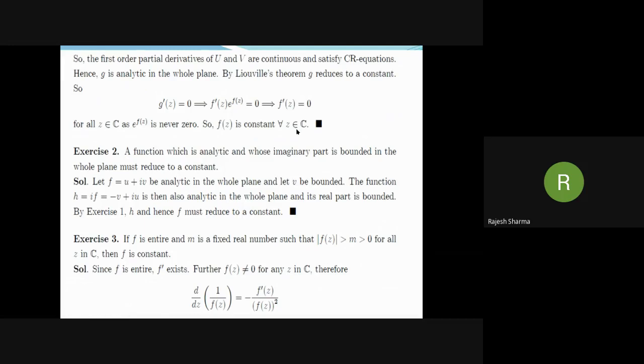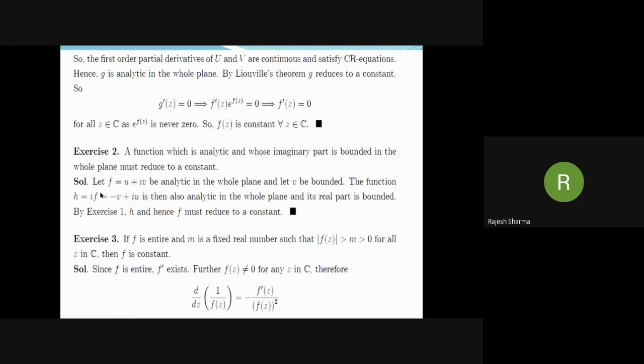Now, exercise 2. A function which is analytic and whose imaginary part is bounded in the whole plane must reduce to a constant. Now, let f is equal to u plus iota v, and suppose v is bounded. Then consider this function h is equal to iota f, which equals minus v plus iota u. Then its real part minus v is bounded. So it follows from exercise 1 that iota f is a constant function, and hence f is also a constant function.